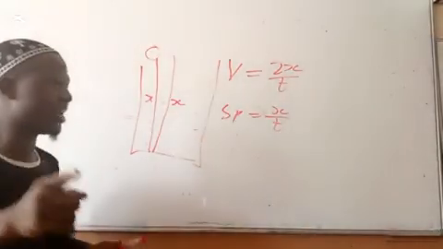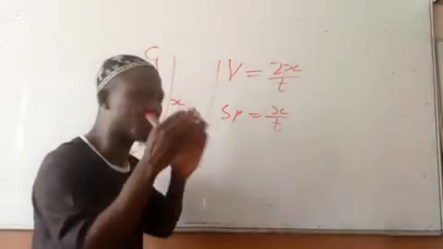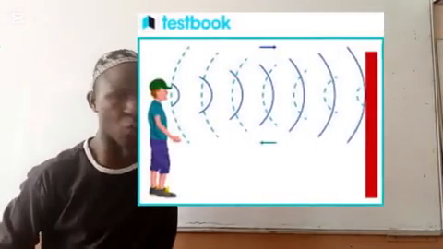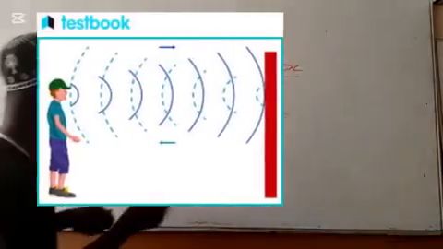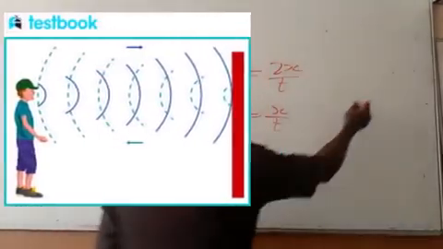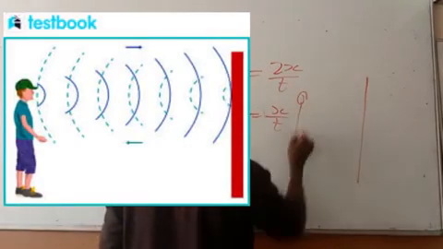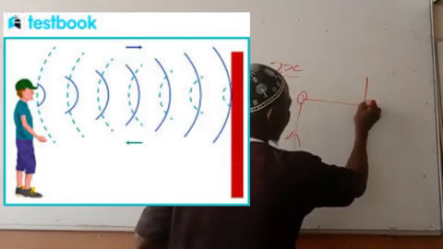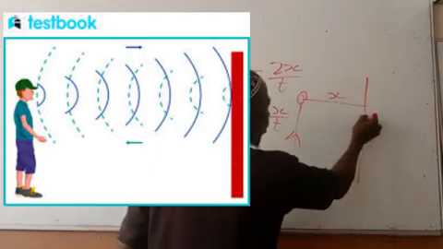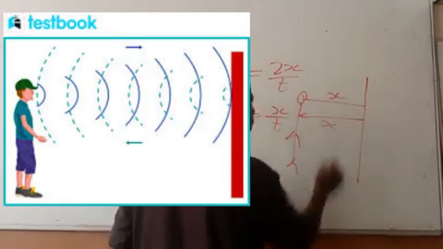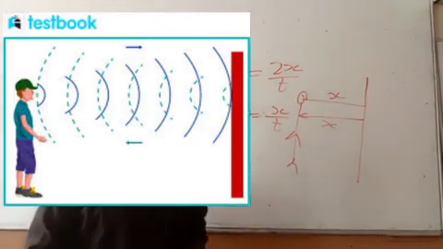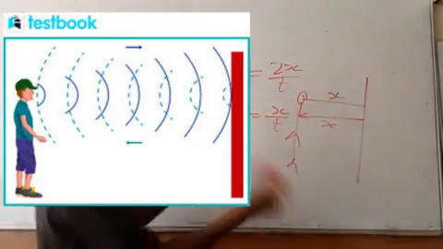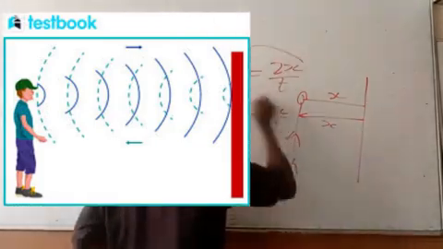And don't forget, another one is they will say a man stands and produces a sound. The sound will go and hit what? The wall. Then it will come back. In that case, it will look like this. You have the wall like this, and this is the man standing. When you produce the sound, it will go like this, cover this x, and come back before you hear the echo. In that case, they ask you to find the distance between the man and the wall. So the same formula, you apply this formula as well.